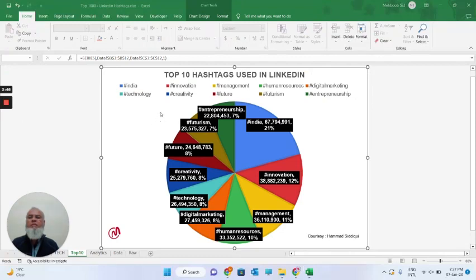These are the top 10 hashtags used in LinkedIn. The number one is hashtag India, which is followed by 67 million people, 21% of the total population. The second is innovation, then management, then human resources and digital marketing, technology, creativity, futurism, and entrepreneurship. These are the total top 10.